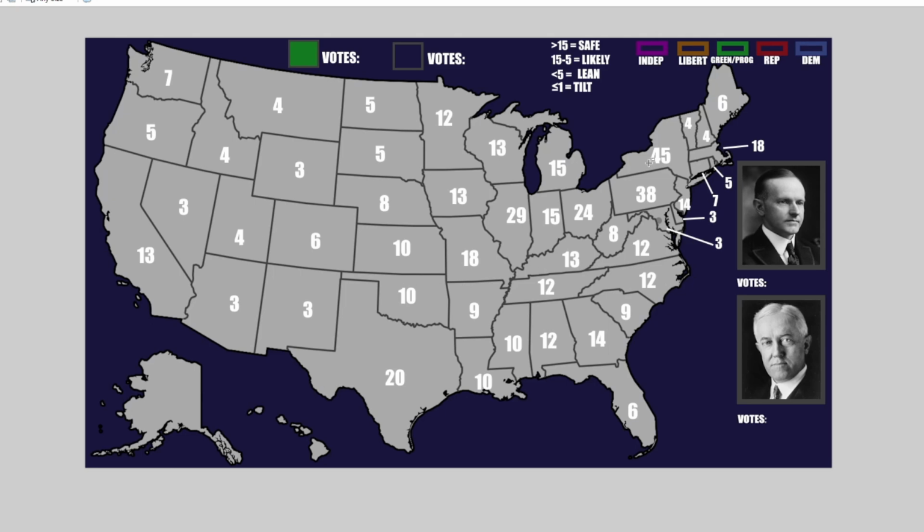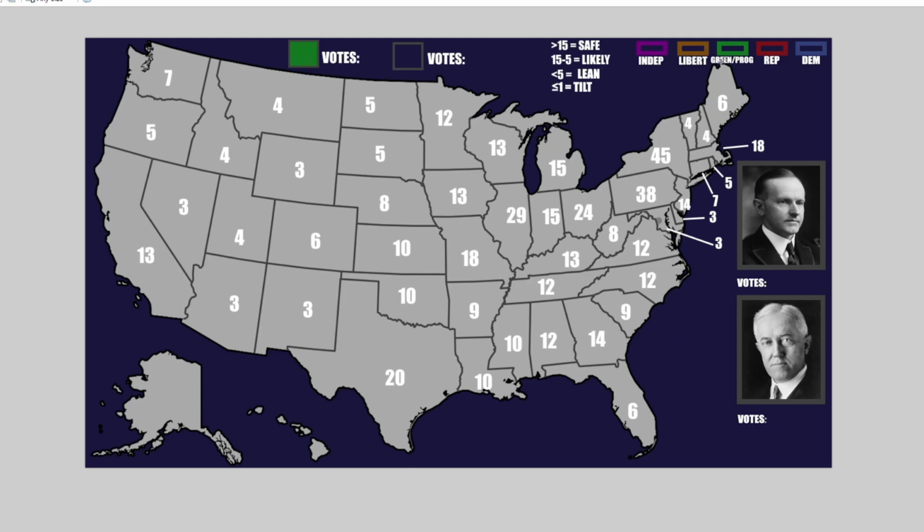We have our states here with the electoral votes of the time. Sorry Hawaii, sorry Alaska, not yet. And then I have Coolidge right here. This is the Republican candidate. And then I have John W. Davis right here. He's a Democratic candidate. I did not have room for the progressive, but I have put places for smaller parties right here. This is where you'll see their votes.